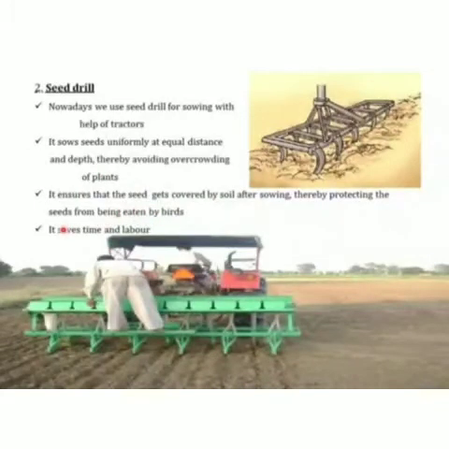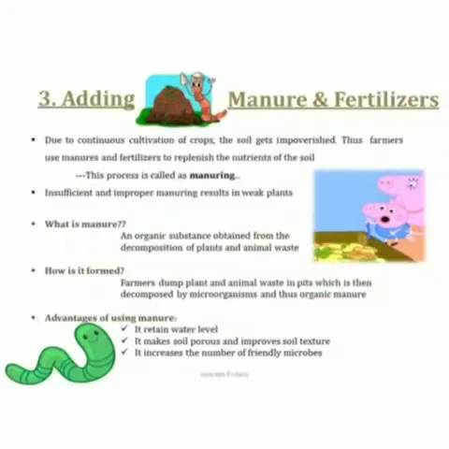The third agricultural practice is adding manures and fertilizers. Due to continuous cultivation of crops, the soil gets impoverished. And what do you mean by impoverished? The soil would be poor in nutrients. Thus, the farmers have to add substances in the form of nutrients to the soil. These substances are called manure and fertilizers, and these replenish the nutrients of the soil. This process is called manuring. It is a process of adding manures and fertilizers to the soil, and insufficient and improper manuring results in weak